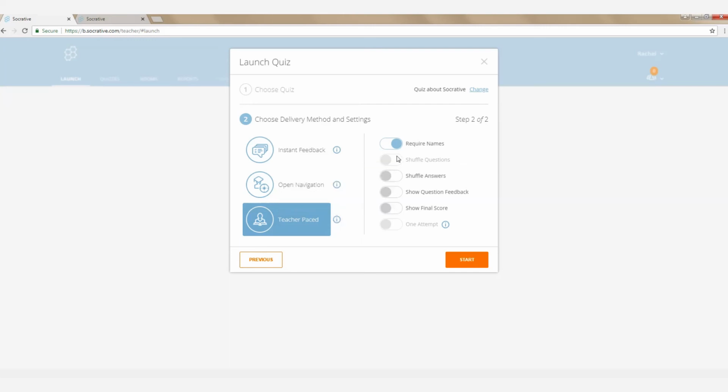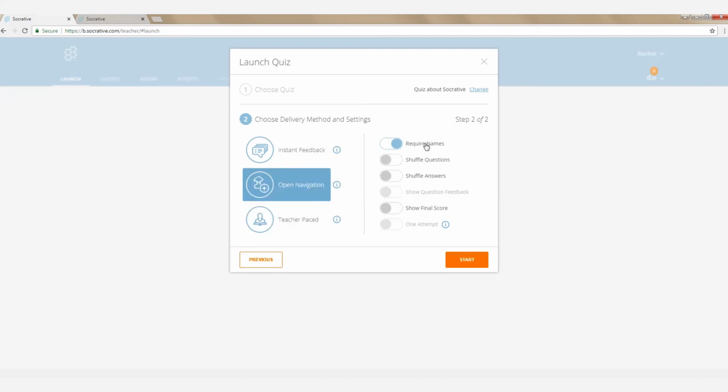If you look on this right hand side, you'll see some different things. Require names, shuffle questions, shuffle answers, show a final score, one attempt. Do you want them to be able to go back and forth? Once again, this information that I get from using this tool is really just for me to see how my students are doing.